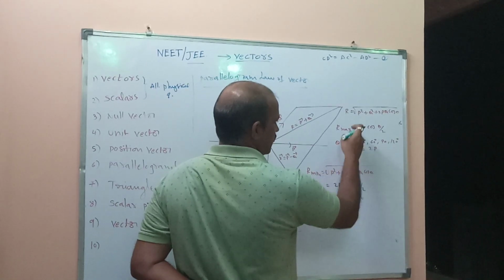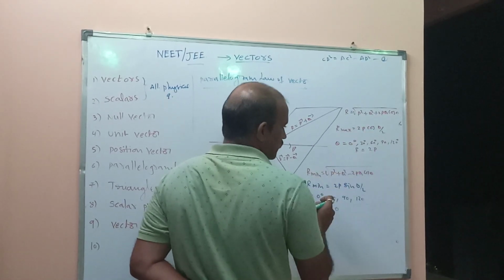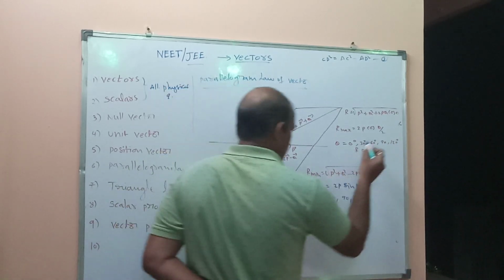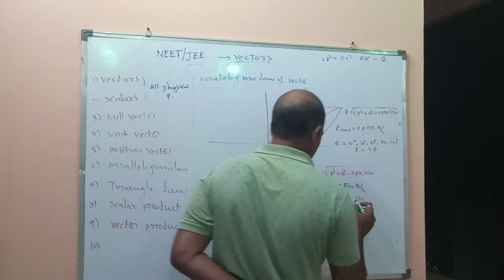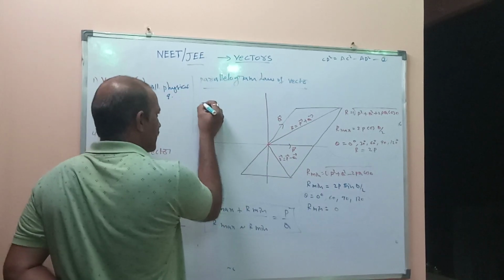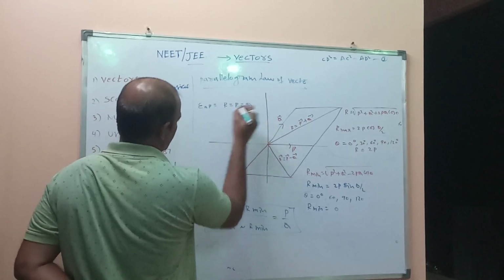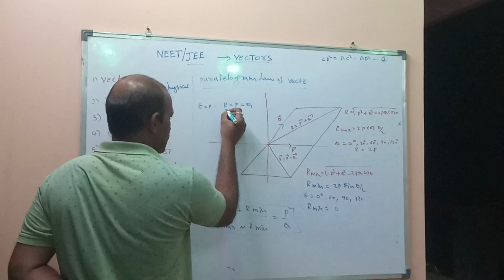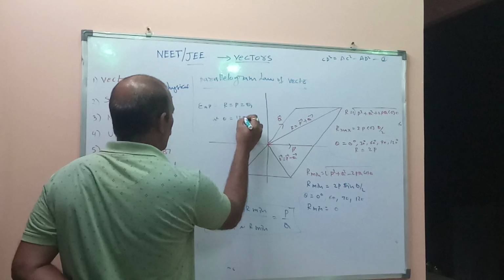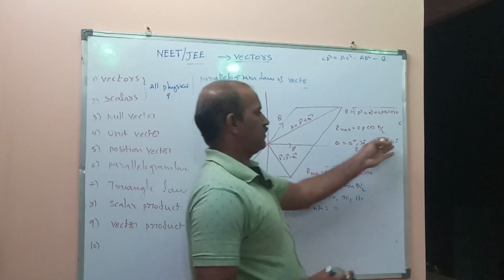If theta equals 0, R maximum is there. When theta is 30, 60, 90, 120, with such different values all these concepts come in Mains as number of bits. For example, if P equals Q, the resultant of the vectors is equal to P equals Q. At what angle? At theta equal to 120 degrees, both are equal. How to solve this? Here, this value.